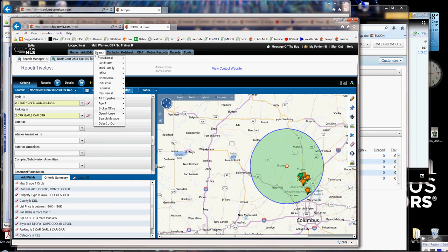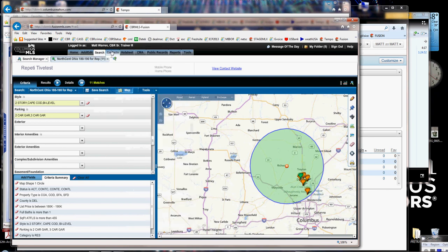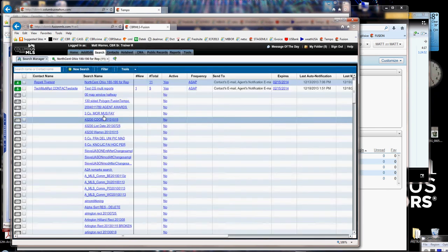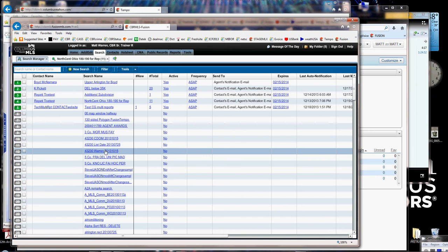I'm going to go to another search. Now I'm going to go up here to residential. Remember that in this drop down here, you're not going to get your prospect searches. If you want all your prospect searches, you need to hover over search and go to search manager. On the search manager screen, there are your prospects. Well, here are the other searches that I have to decide, that triage, that 3-tier approach. Absolutely need, use often, and everything else that if I get to it, I get to it. If not, it just won't transfer.